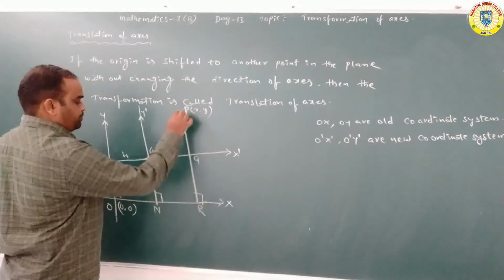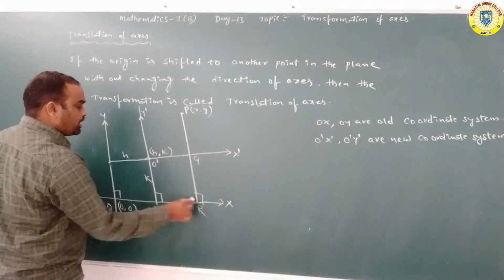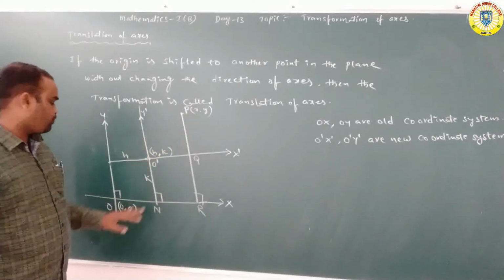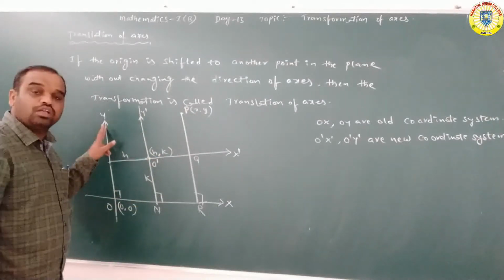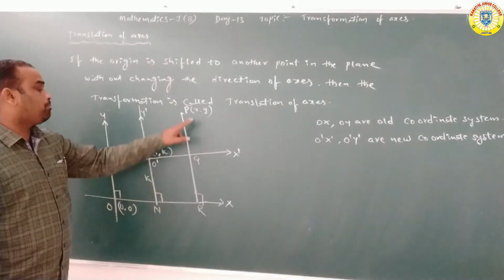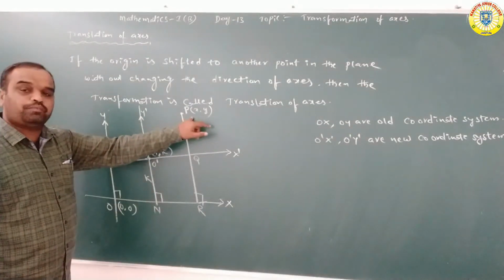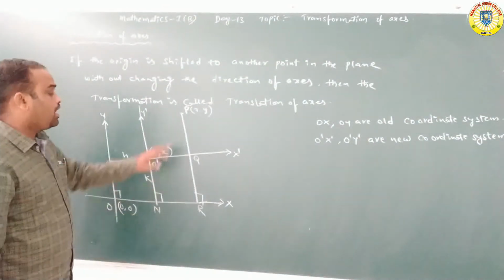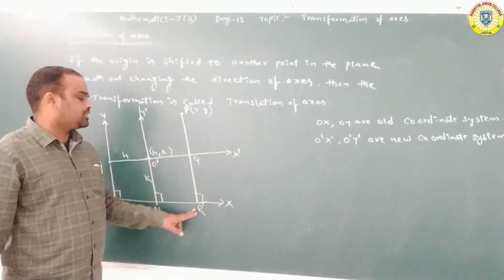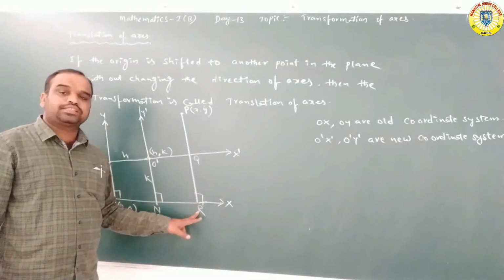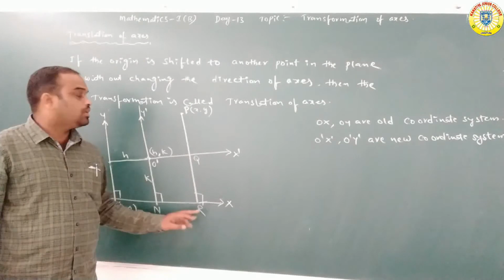PR and also OR is there. OR is the perpendicular distance from the point P to the Y axis. And PR is the perpendicular distance from the point P to the X axis. So X is nothing but OR. The X coordinate denotes the perpendicular distance from the point P to the Y axis, that is OR.